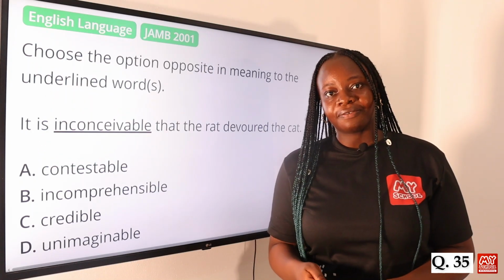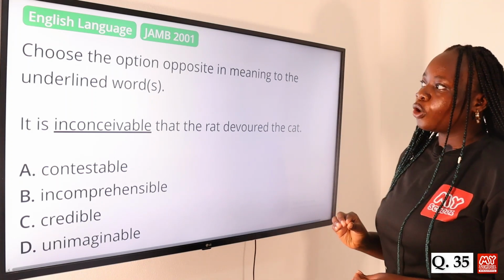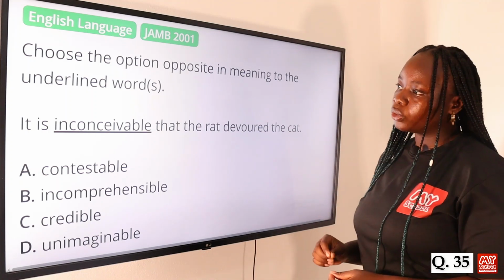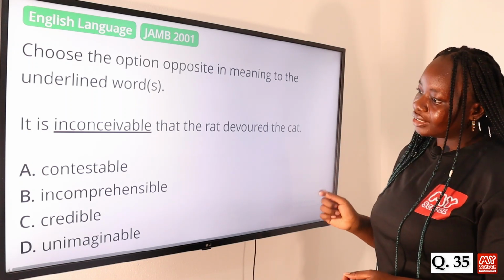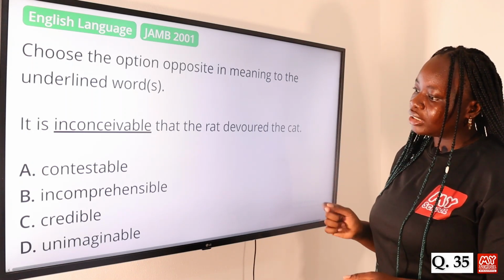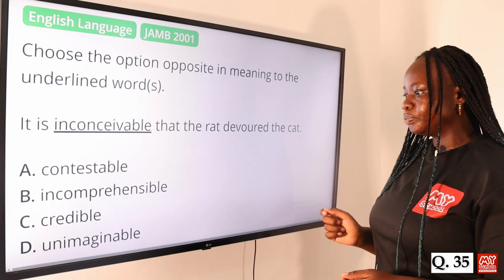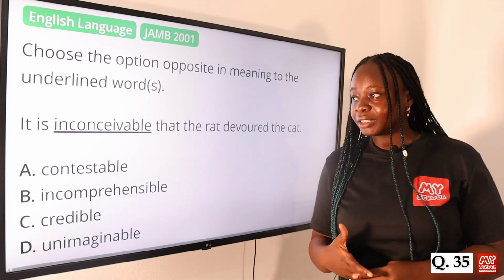Now to question 35. Again, we have to select the option opposite in meaning to the underlined word. It is inconceivable that the rat devoured the cat. Option A, contestable, B, incomprehensible, C, credible, and D, unimaginable. The answer to this question is option C, credible.